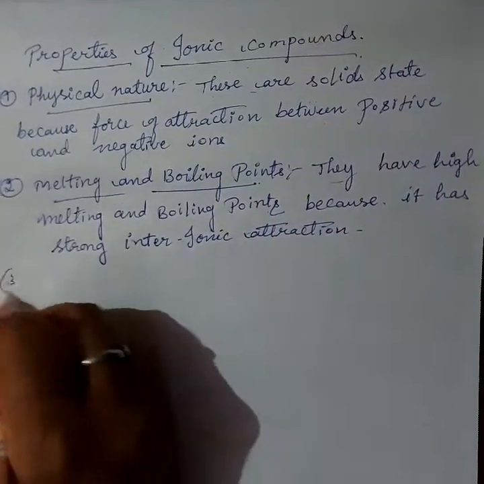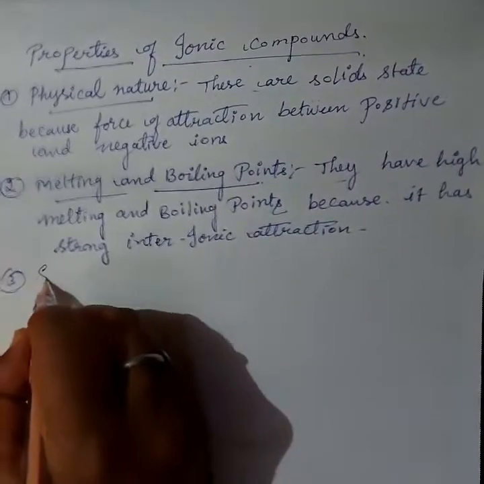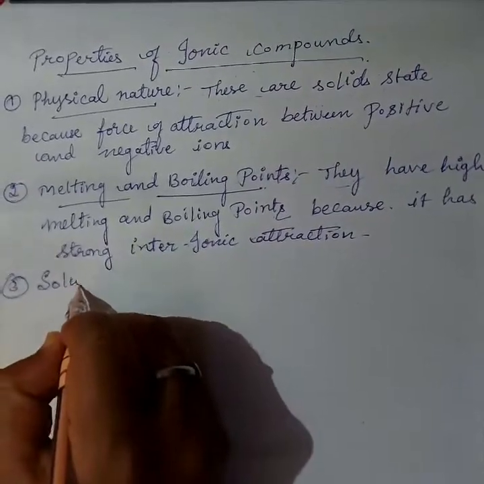The third property of ionic compounds is solubility, which is most important.